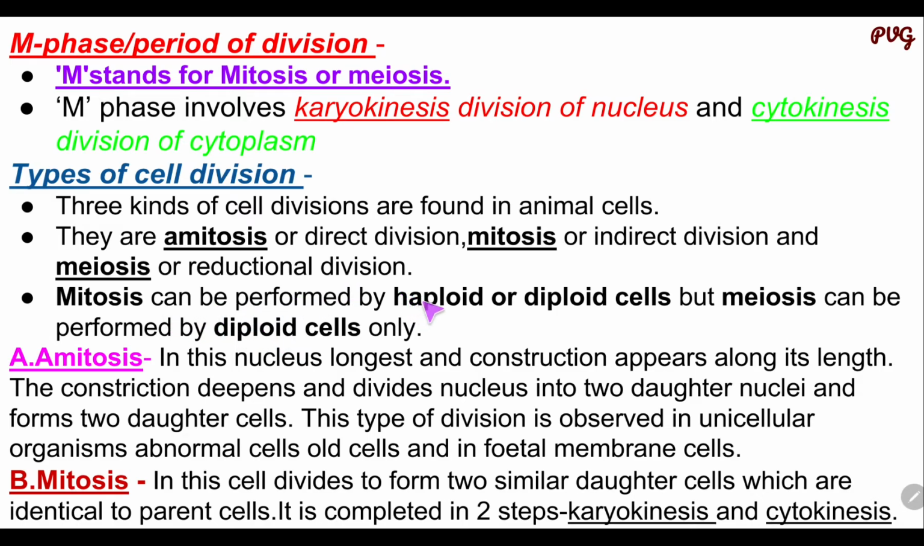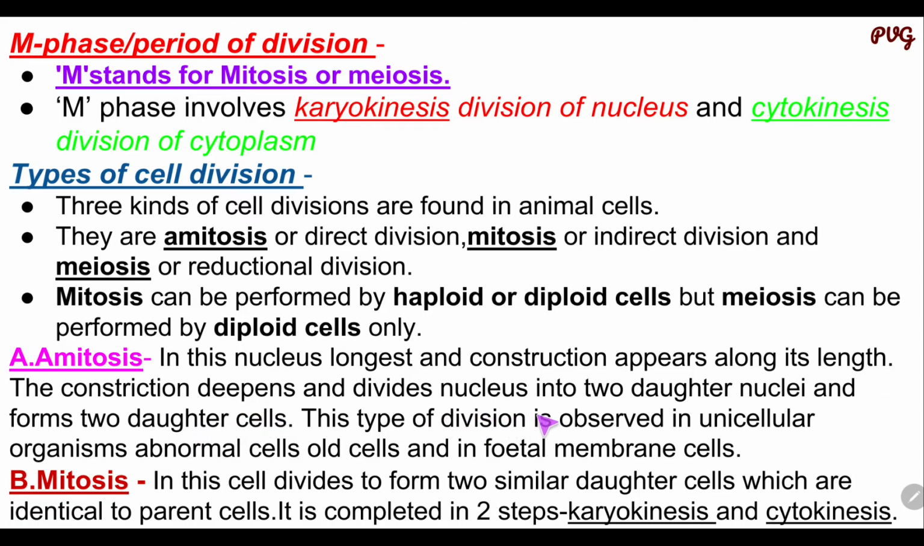Mitosis can be performed by haploid or diploid cells, but meiosis is only performed by diploid cells. Haploid means N, diploid means 2N, and thus meiosis only occurs in diploid cells. Then first study the amitosis. In this stage, the nucleus elongates and a constriction appears along its length. The constriction deepens and divides the nucleus into two daughter nuclei, and thus two daughter cells are formed.